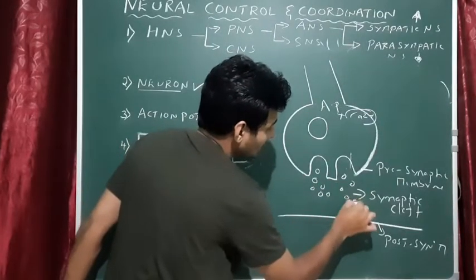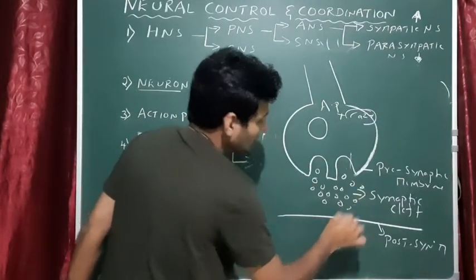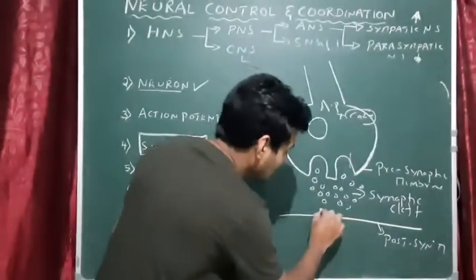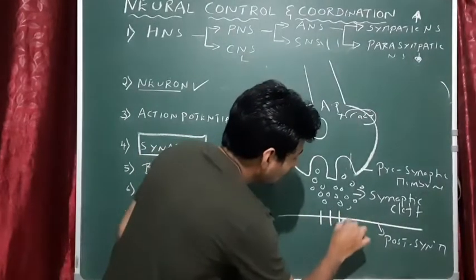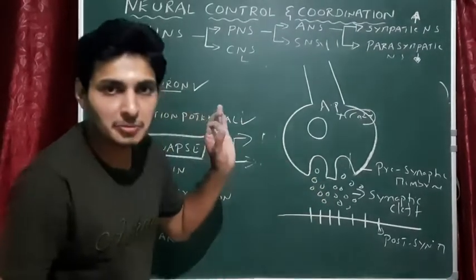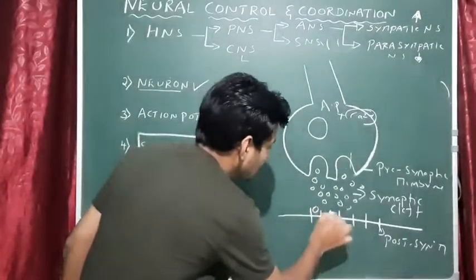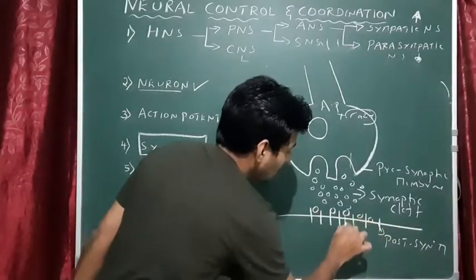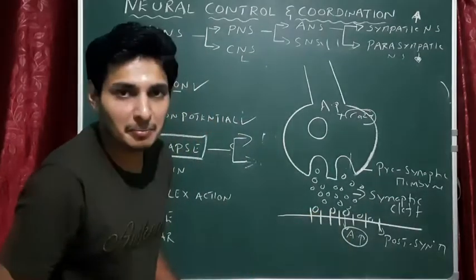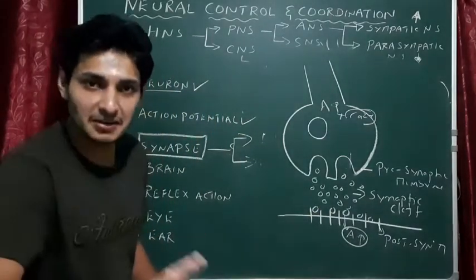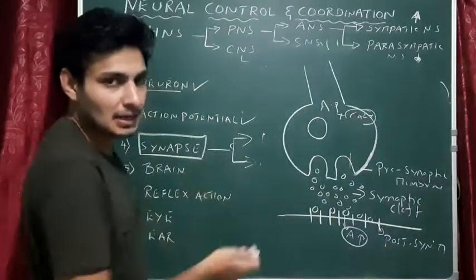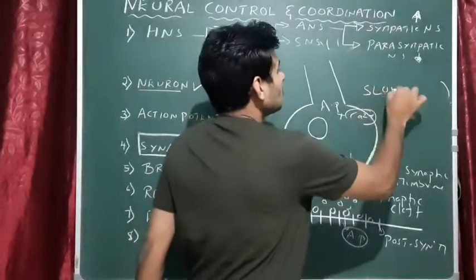These are specialized chemicals, and these neurotransmitters swim in the synaptic cleft and ultimately reach the postsynaptic membrane, where the specialized receptors for the neurotransmitters are present. They are going to accept these neurotransmitters, and now an action potential is generated in the postsynaptic membrane of the new neuron. Done. So this is called a synapse, and with the help of neurotransmitters, hence it is called a chemical synapse. Remember that it is obviously a slow process.